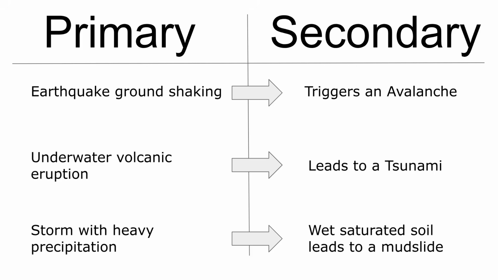A final example could be a storm bringing high volumes of precipitation. This saturates the soil, leading to an increased risk of mass movement, such as a mudslide. Pause the video now and see if you can come up with your own primary hazards, leading into secondary hazards. Drop a comment down below with your examples.